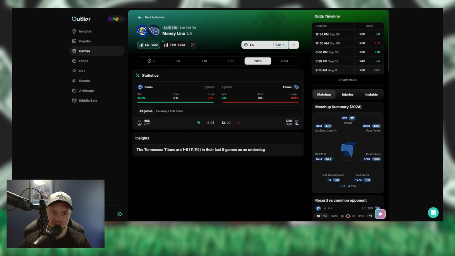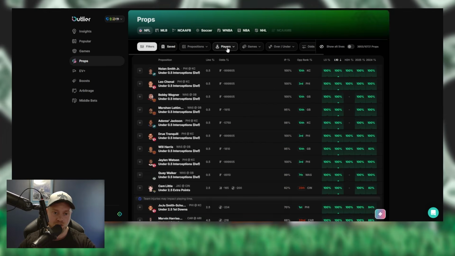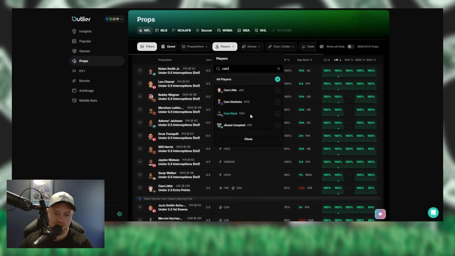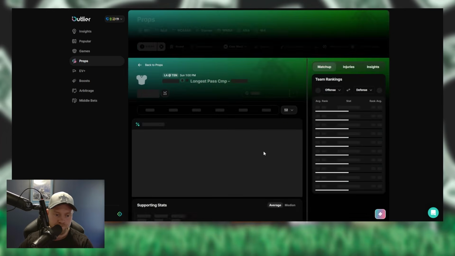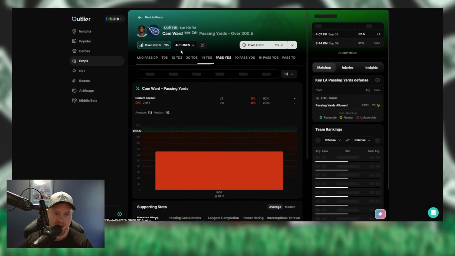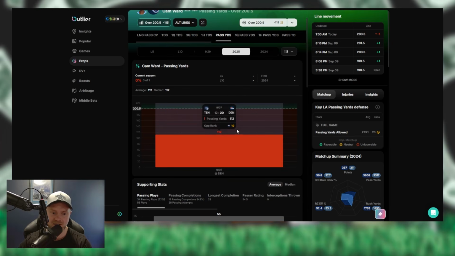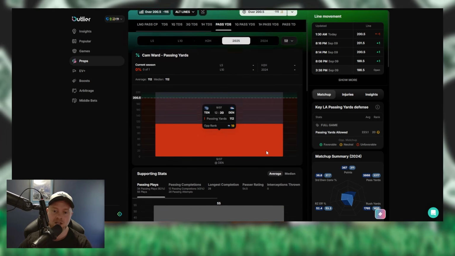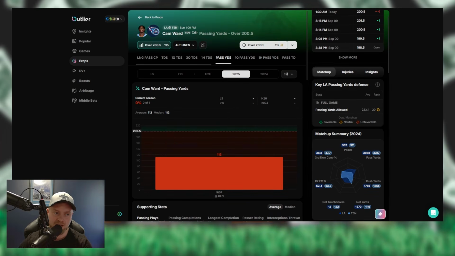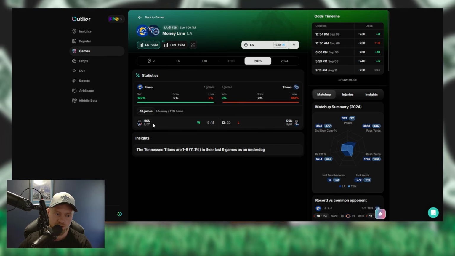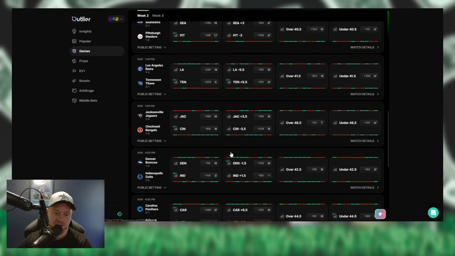Cam Ward, obviously, I don't remember exactly how many passing yards he threw for in that game. I think it was like 180 or something like that. It could be more. Let's pull him up. Passing yards over 200. He had 112, not even nearly as many as I had. Going against the Rams in game one versus Houston, I don't think Houston moved the ball very well at all. Obviously, they had 3 field goals. So, very low-scoring game. This one's tough to bet on, in my opinion.